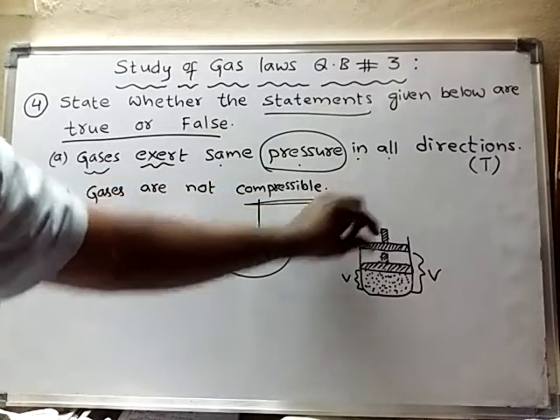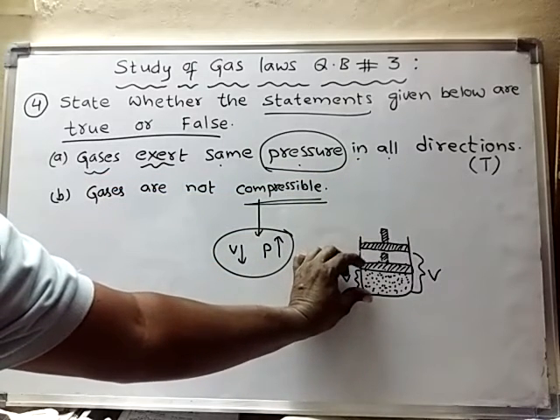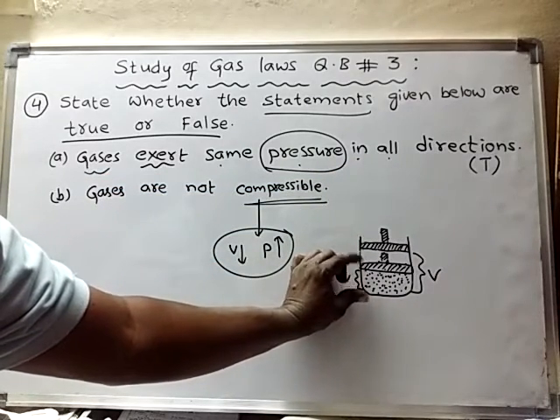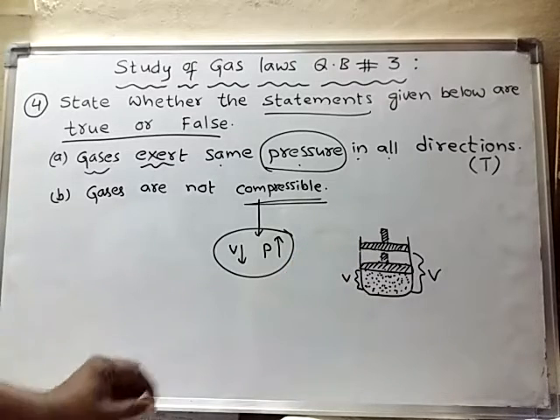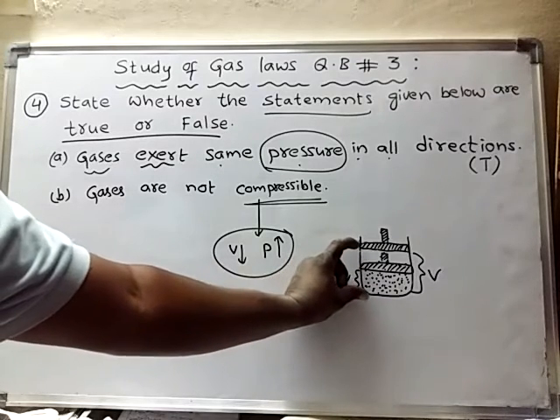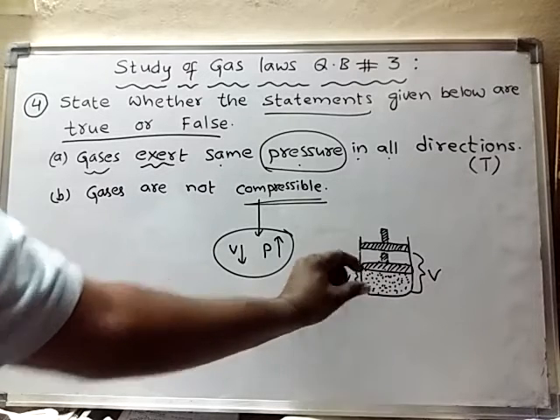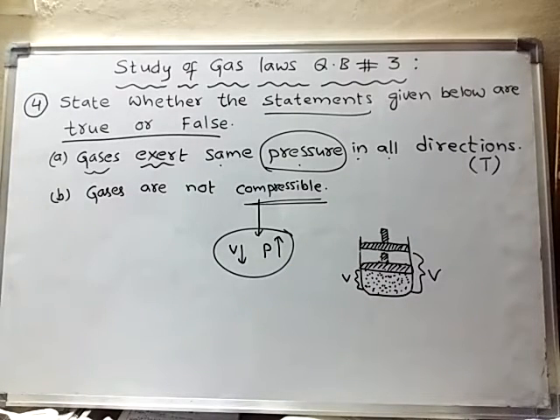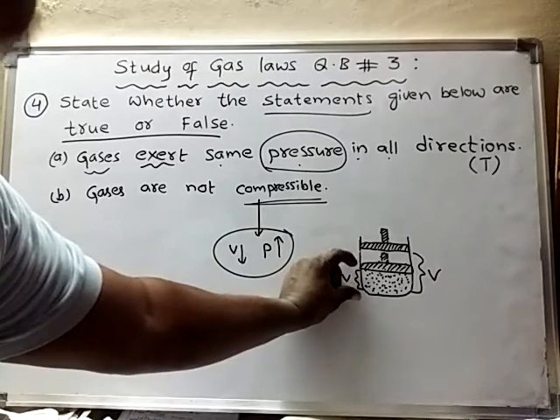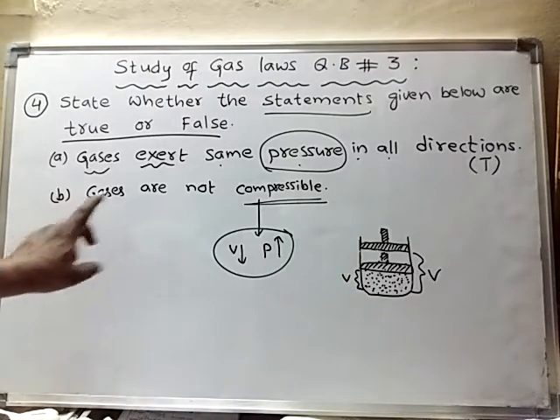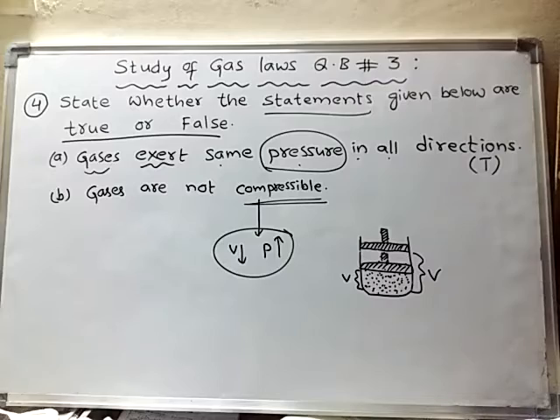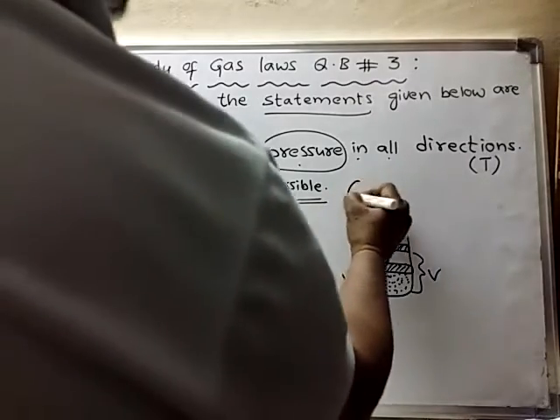If I increase the pressure on the gas molecules, all the molecules will come closer, so that the volume is decreased. So here gas is compressed, but the statement says gases are not compressible. Hence it is a wrong statement. It is a false statement.